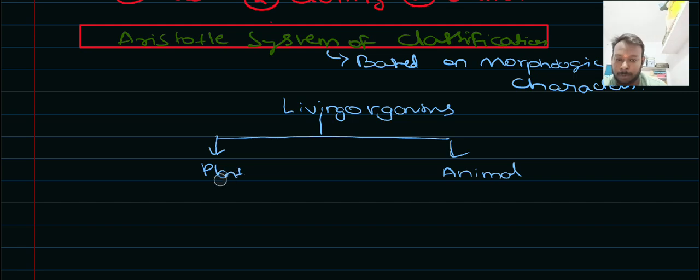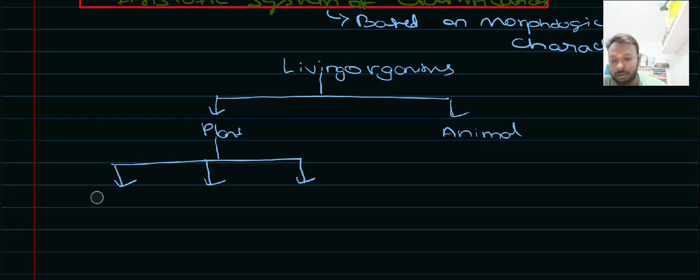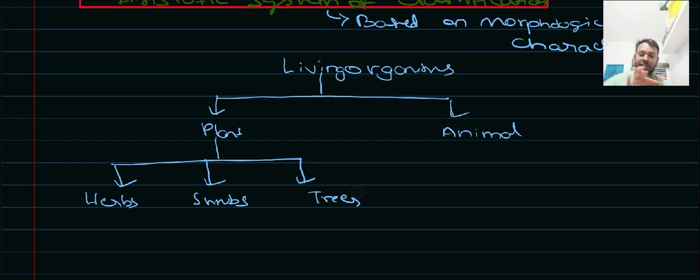The plants are fixed, they do not change their position, right? Again, the plants were classified based upon their height, like herbs, shrubs, trees. It was totally based upon the outer physical appearance only.